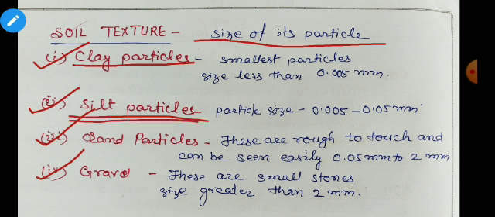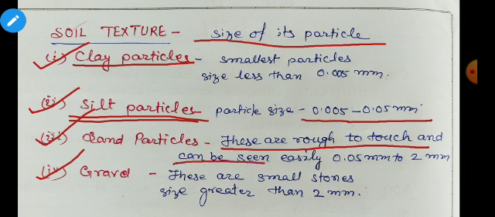After this student, silt particles. What are silt particles? Those particles whose size is between 0.005 to 0.05 mm are called silt particles. After this, sand particles are there. Sand particles, that means these are rough to touch and can be seen easily, and their size varies from 0.05 mm to 2 mm.